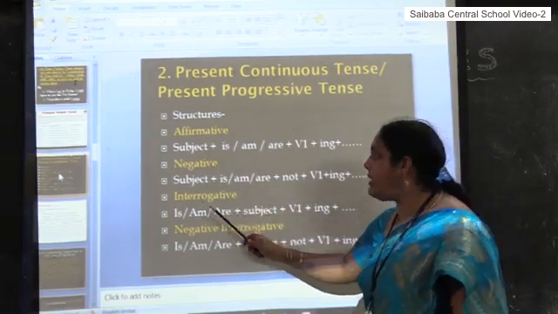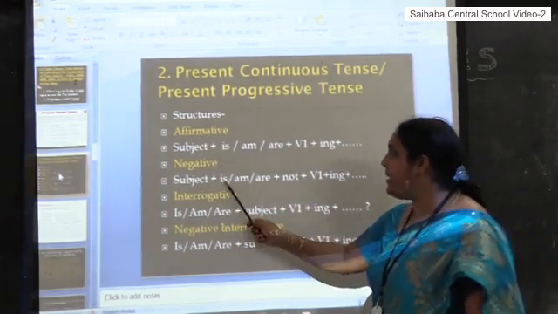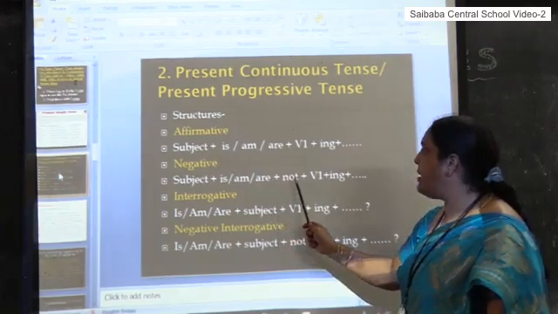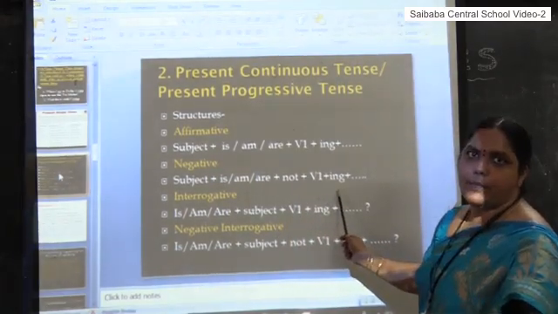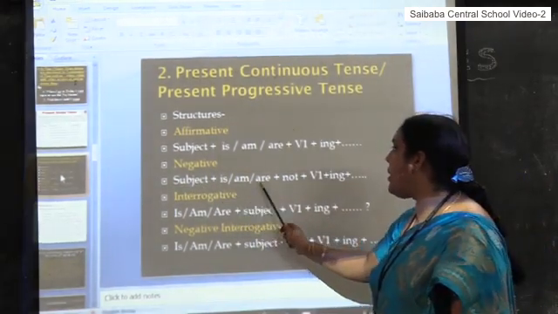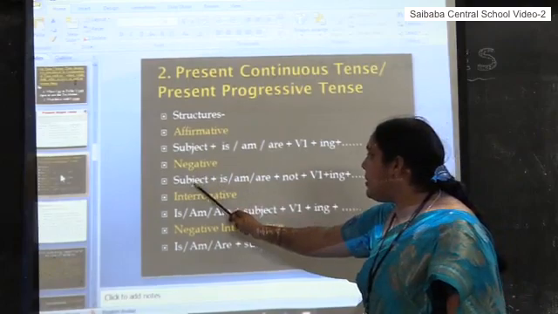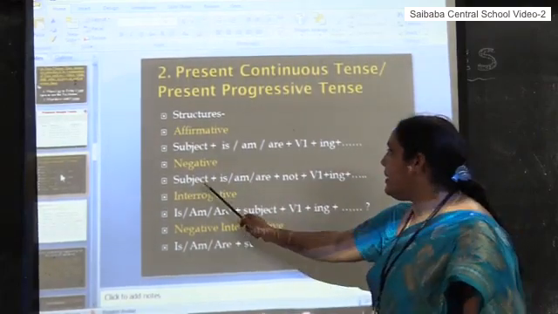In a negative sentence, we add not to the sentence. Subject plus is or am or are plus not plus V1 plus the ing form. I am not eating.